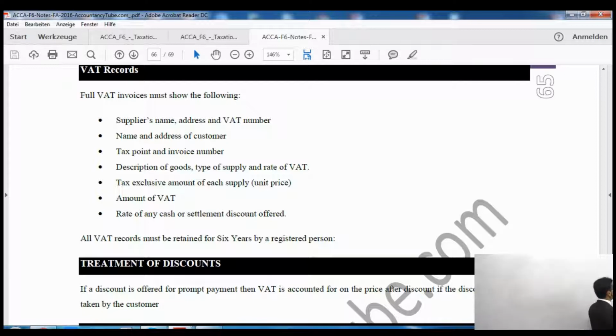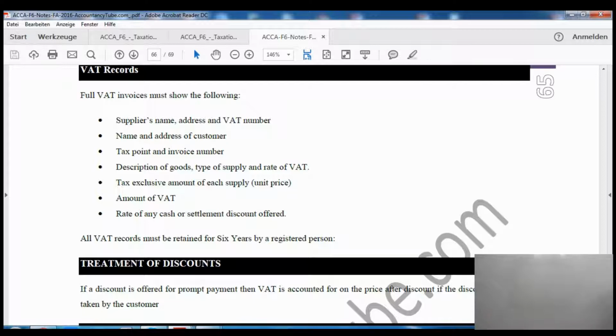So what information can you find on a VAT invoice? Supplier name, address and VAT number, name and address of the customer as well, tax point and invoice number, description of goods, type of supply and value tax rate, tax exclusive amount of each supply, amount of value tax, a rate of any cash or settlement discount if there is any.